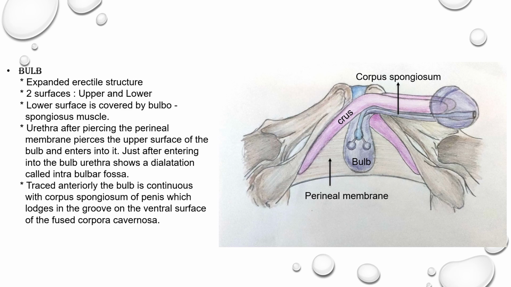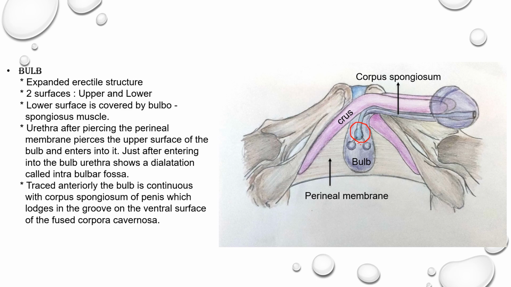Coming to the upper surface of the bulb, the urethra, after it traverses through the deep perineal pouch, pierces the perineal membrane. Then it pierces the upper surface of the bulb and enters the bulb. Just after entering into the bulb, it shows a dilatation called the intrabulbar fossa. You can appreciate the intrabulbar fossa in this diagram.